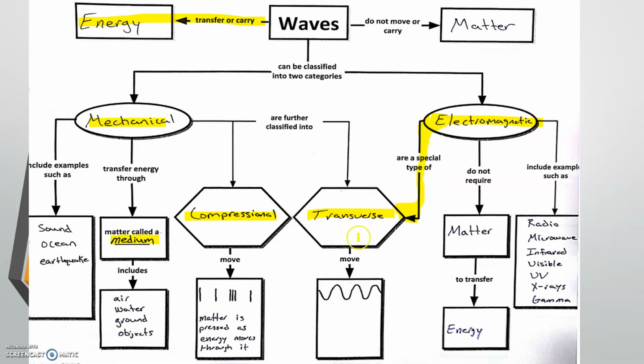Electromagnetic waves just have the shape of a transverse wave. They will never be a compressional wave. Electromagnetic waves do not require matter or a medium, but they could use it if it is there to transfer energy. And then there are, of course, the 7 types that we already talked about for the electromagnetic spectrum.